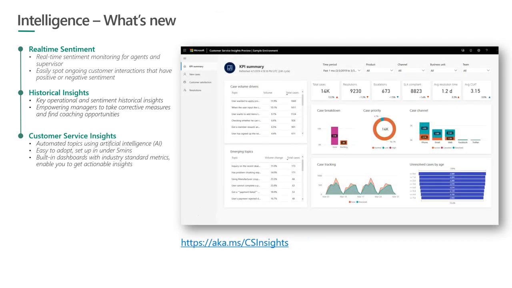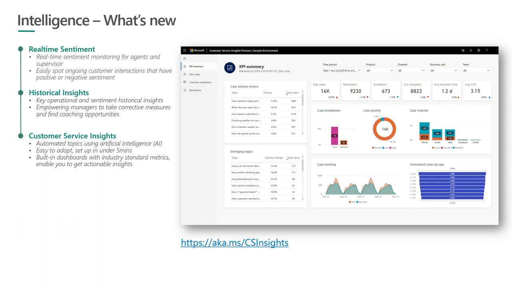The next one, again a big investment that we have made, is customer service insights. This is something that went GA last month, and it is very easy to adopt. It will provide insights into case information, case transactions, and other interactions present within Dynamics, and you would get a lot of custom KPIs and metrics that are critical for your business.